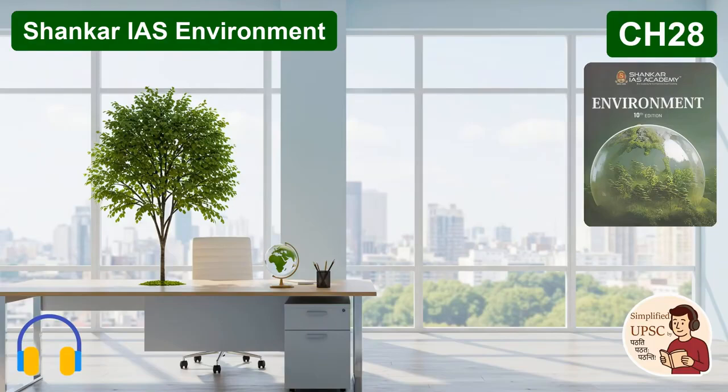Right. Let's look at a key example then. The National Biodiversity Authority, the NBA. Okay, the NBA. It's a really crucial body. It was established to implement the Biological Diversity Act of 2002. Now, this act has three main goals, all interconnected. Which are? First, conserve biological diversity. Second, ensure the sustainable use of its components. And third, and this is very important, ensure the fair and equitable sharing of benefits that come from using India's genetic resources.